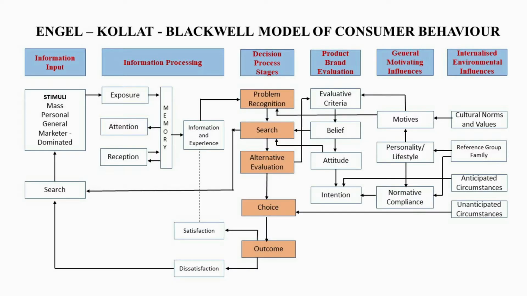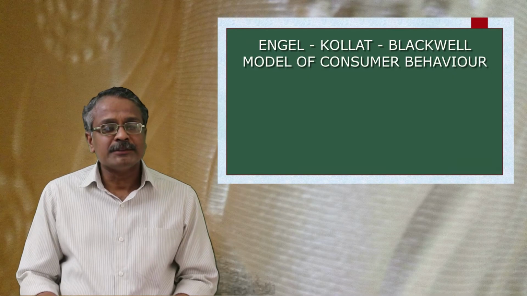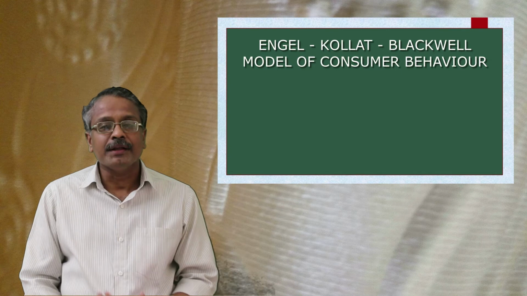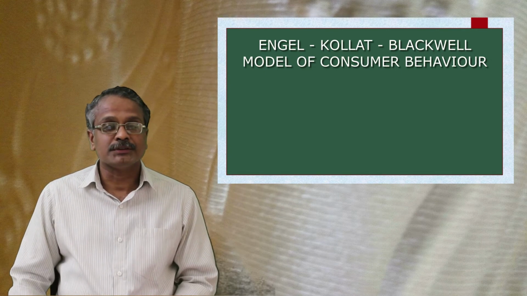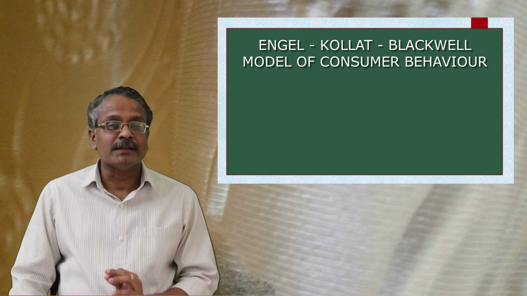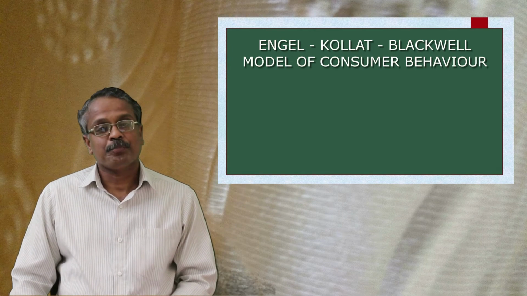Next is the decision process stage. This is similar to the general decision making steps of consumers, consisting of problem recognition, information search, evaluation of alternatives, selecting the best choice, and the outcome in the form of purchase. These steps are familiar to us because we have already studied these variables under the consumer decision making process. The same variables are seen under this stage of the model also.